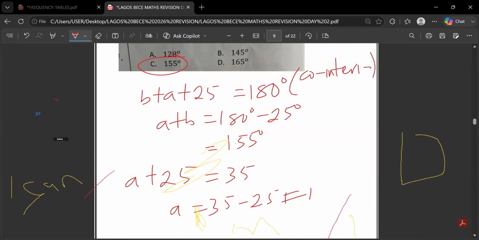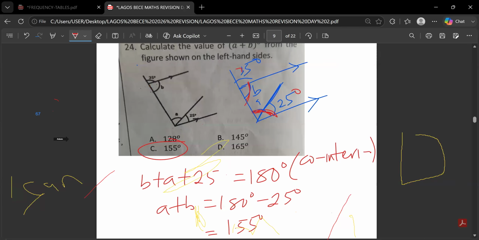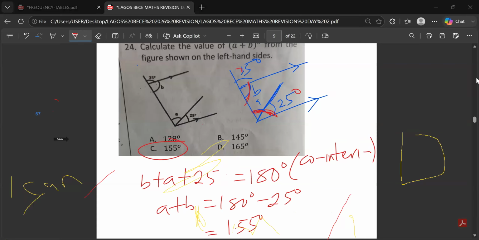Who is this? Some people have unmuted themselves.